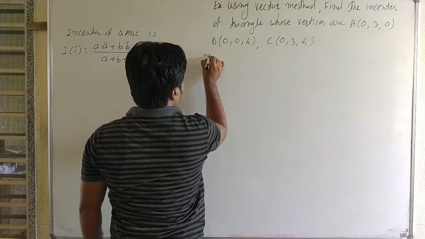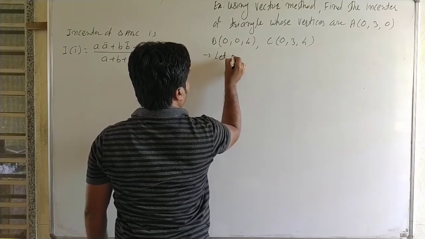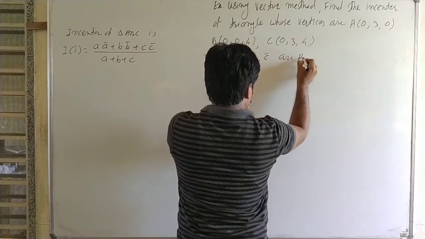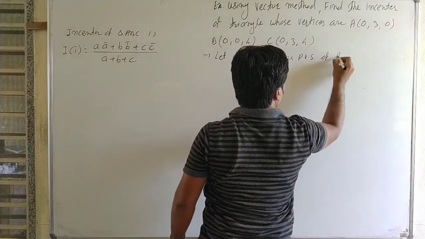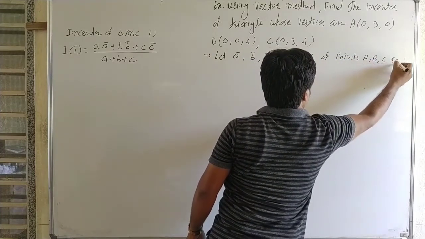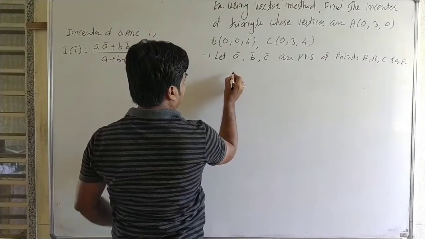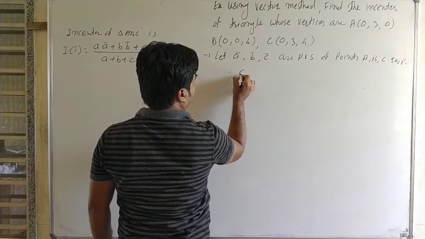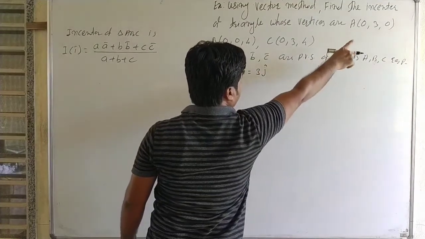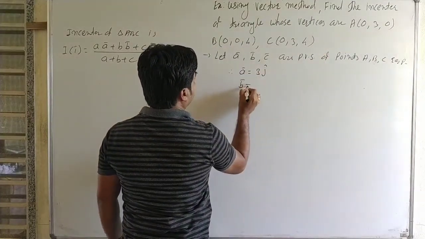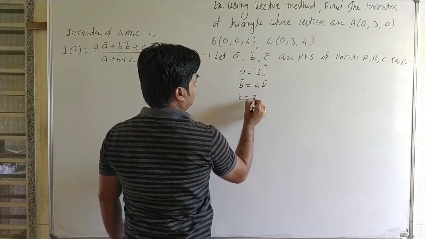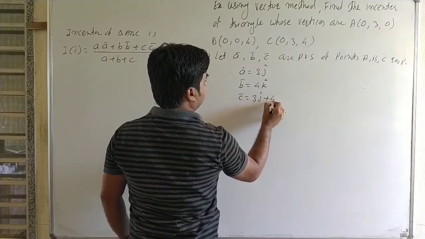Now first we consider the position vectors. Let a bar, b bar and c bar be position vectors of points A, B and C respectively. Therefore a bar is equal to 3i cap, b bar is equal to 4k cap, and c bar is equal to 3j cap plus 4k cap.